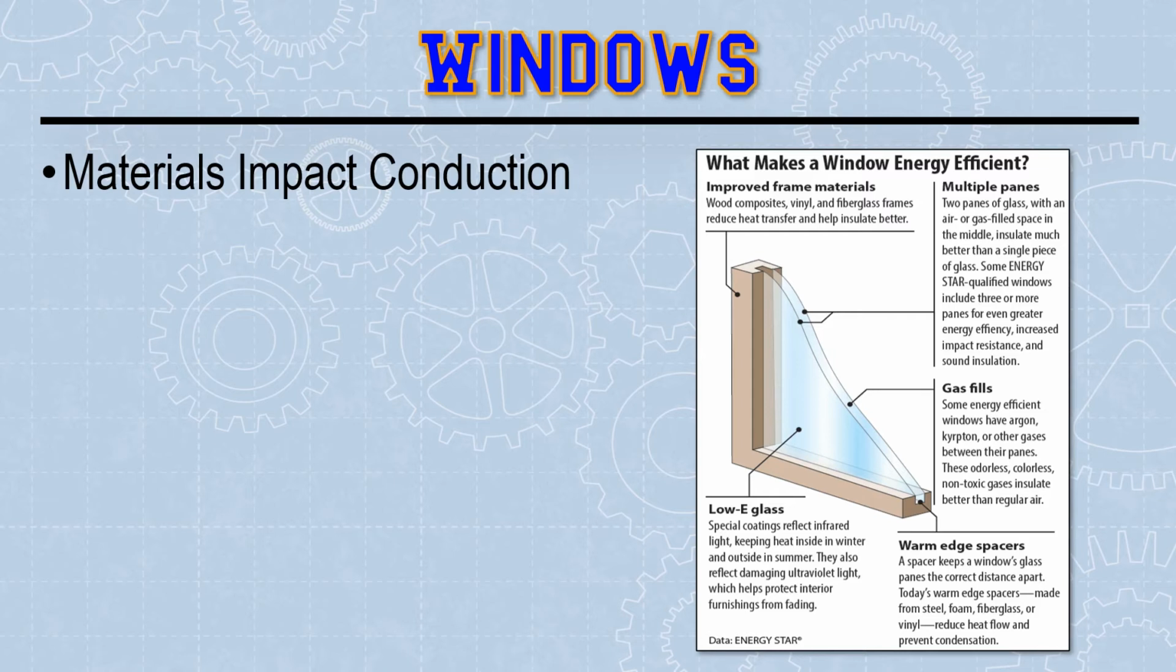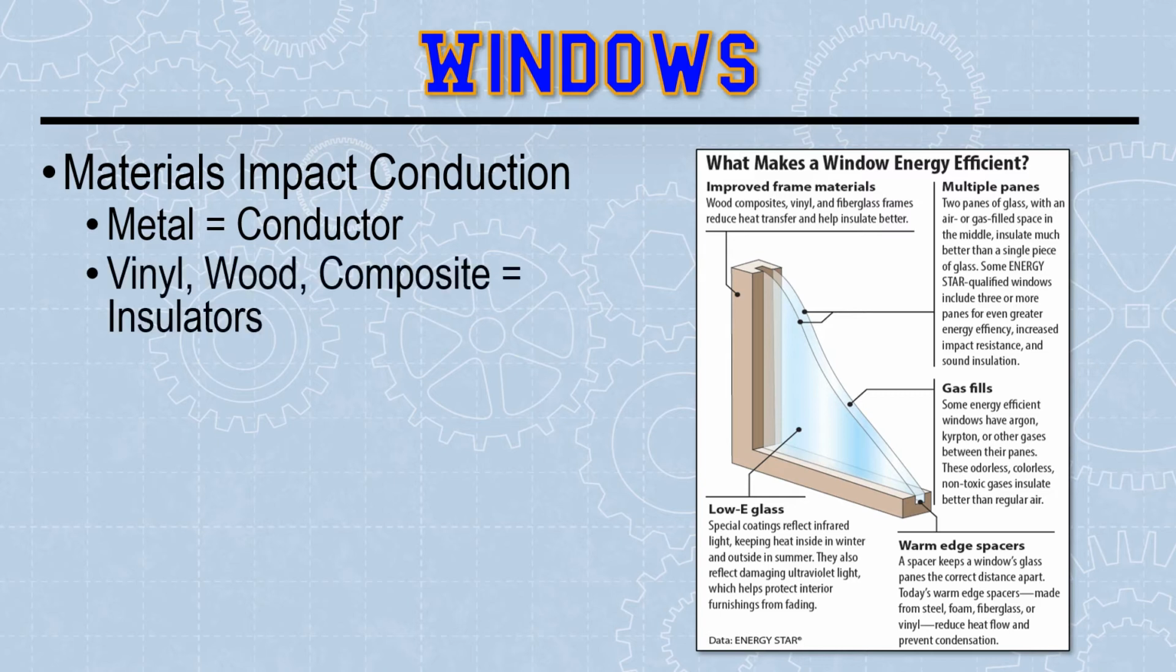There are different types of glass material, especially when it comes to the frames. A lot of schools and older buildings use metal, which is a conductor. It allows that thermal energy straight through. Vinyl, wood, composite, cardboard even, these are insulators. They don't let a lot of thermal energy through.